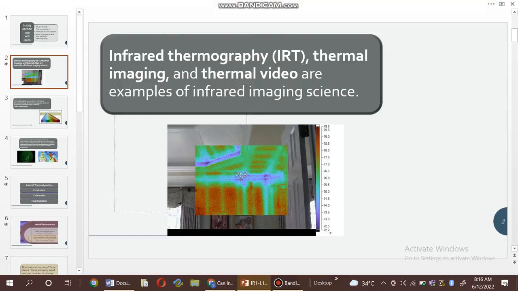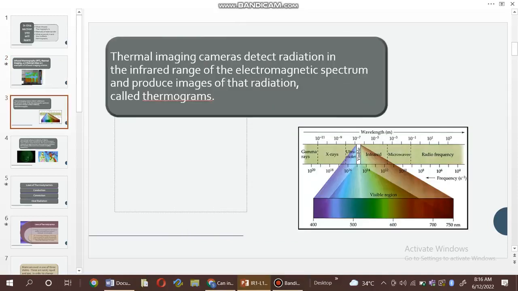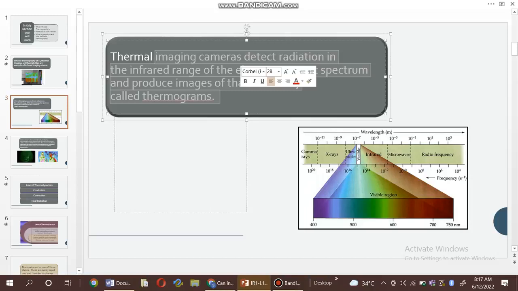infrared thermography, thermal imaging and thermal video are examples of infrared imaging science. And you can see here it gives the graph of the point 73.8. Also I can scroll it. Thermal imaging cameras detect radiation in the infrared range of the electromagnetic spectrum and produce images of that radiation called thermograms.